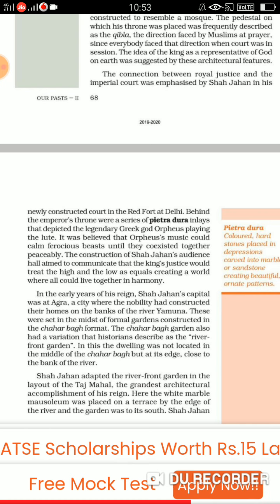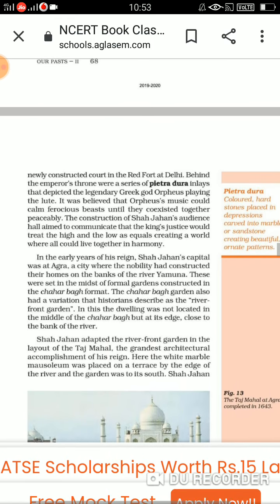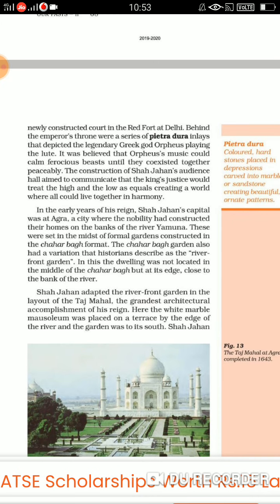Fine. In the early years of his reign, what did he do in the starting? Shah Jahan's capital was at Agra. At the starting, it was at Agra, a Delhi where the nobility constructed their homes on the banks of the river Yamuna. So they used to have their homes on the bank of river Yamuna, all the important people. These were set in the midst of the formal gardens constructed in Chahar Bagh format.